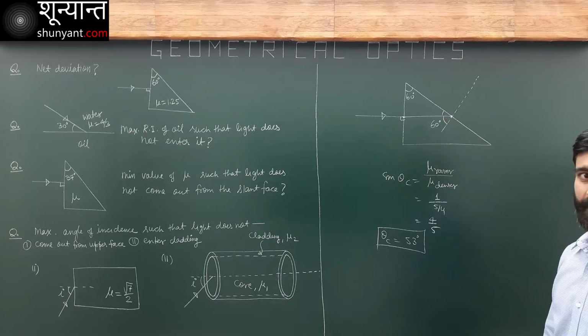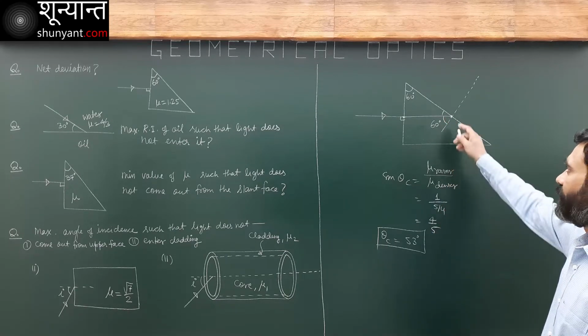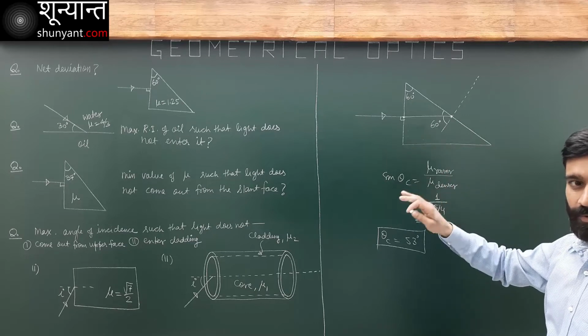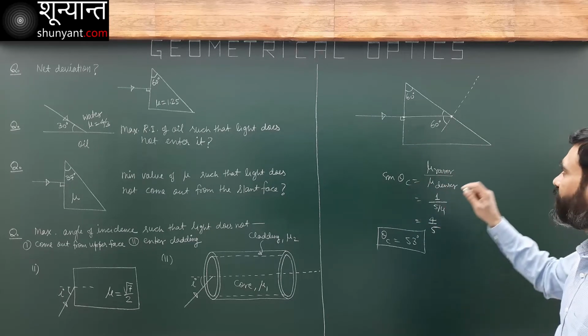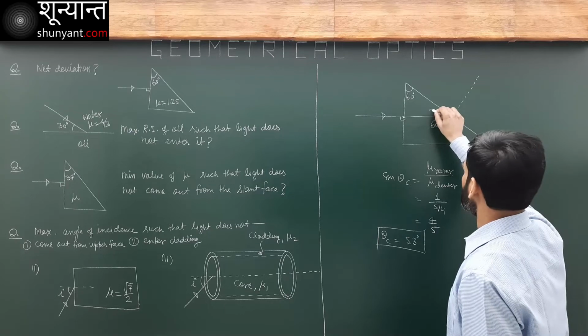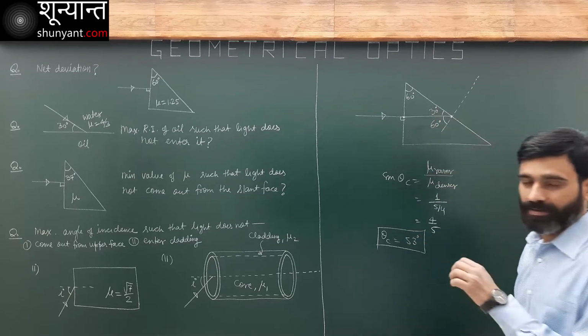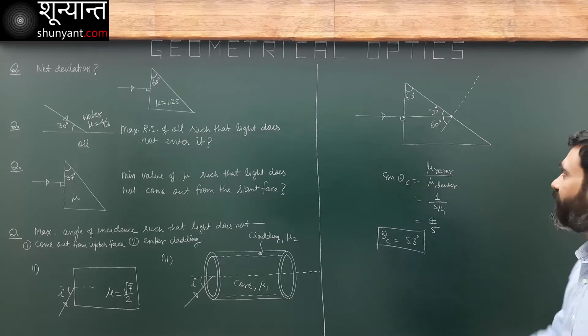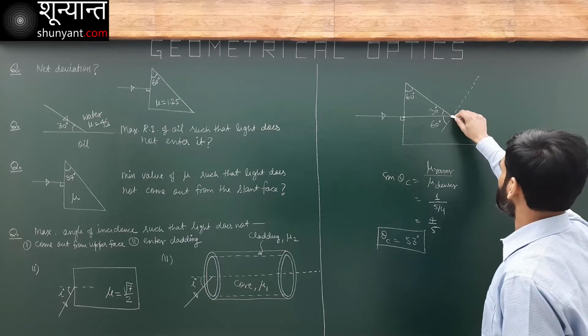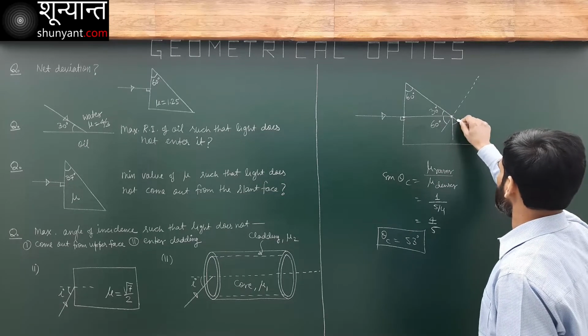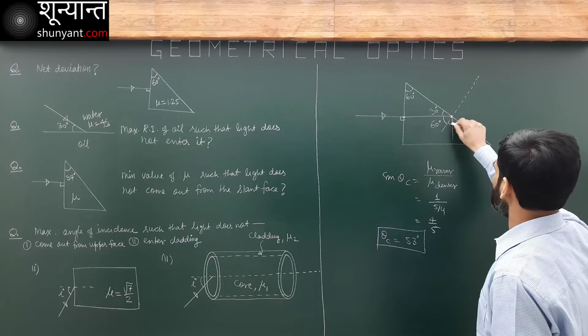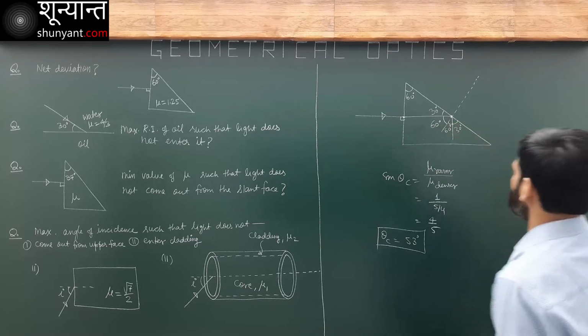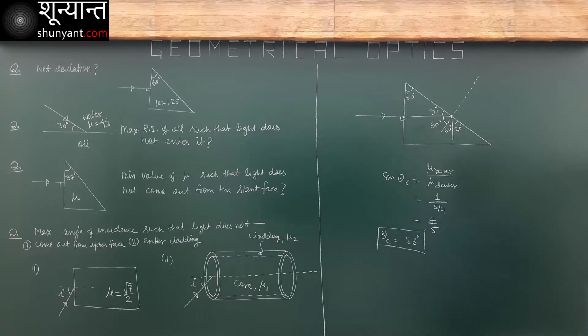In that case, there will be total internal reflection. Light will not be refracted, but it will be reflected. Laws of reflection will be applicable. This is 30, this also is going to be 30. This will be 30 and this will be 60. Makes sense?